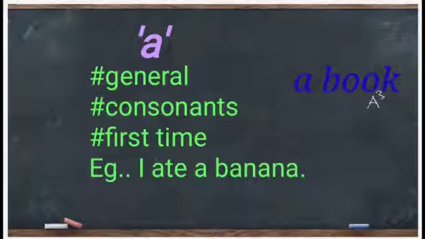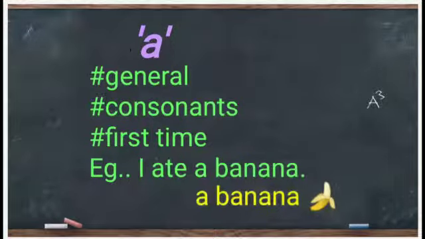Another example, pencil. P is a consonant. Again, it's a pencil. The third important tip you have to remember is that when you are talking about something for the first time, you have to use a. For example, I ate a banana.